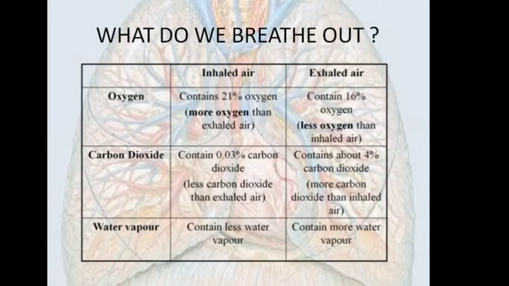Now what do we breathe out? If you see this chart, you know how much oxygen is used up during respiration and how much carbon dioxide is released. When we take in air, the amount of oxygen in air is 21%, and in exhaled air, that is the air which we exhale, there is 16%. So we can see here about 4 to 5% of oxygen is used up by the body.